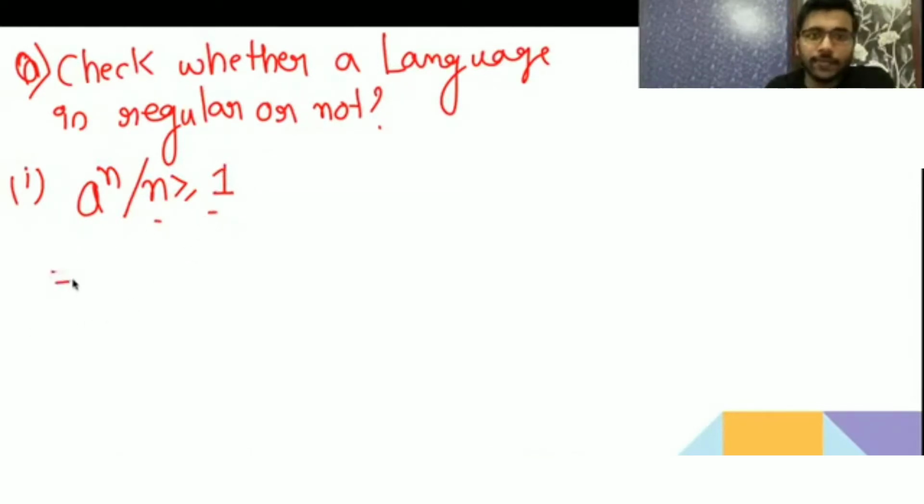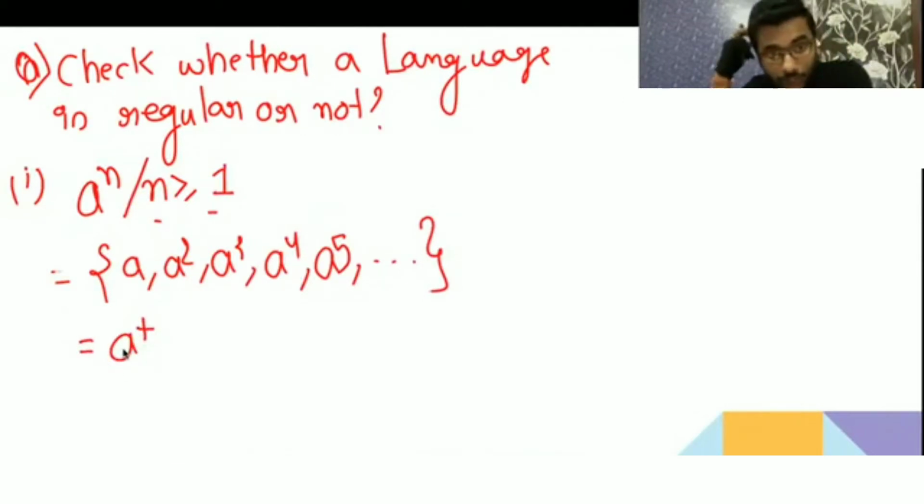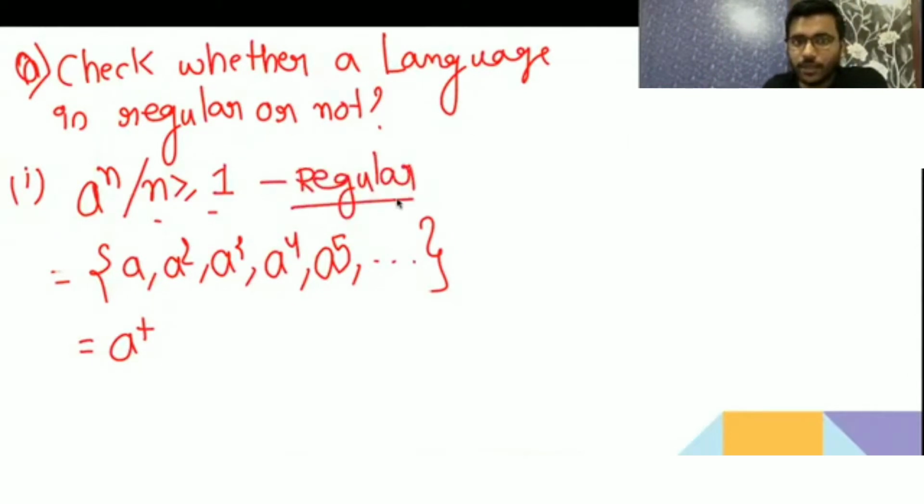It is like a plus. It is saying that it has a, then a2, then a3, then a4, then a5. And for a language, if we are able to give a regular expression, then it is regular, because we give a regular expression only for a regular language. So if we are able to give a regular expression, then we can say that it is regular.